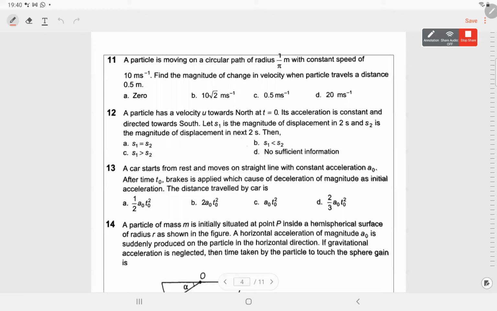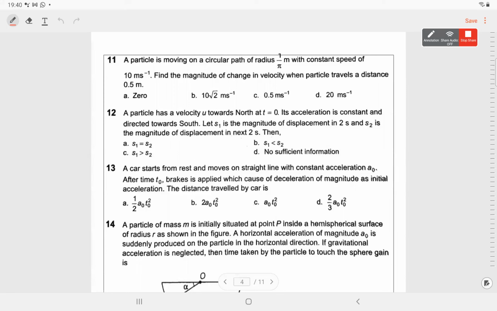Question number 11. What's the answer? I think these are very basic questions we have already discussed. So if there is any doubt, you can ask. Otherwise, quickly solve if you haven't solved. Question number 11. What's the answer?